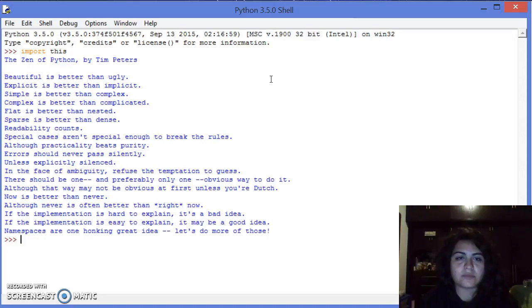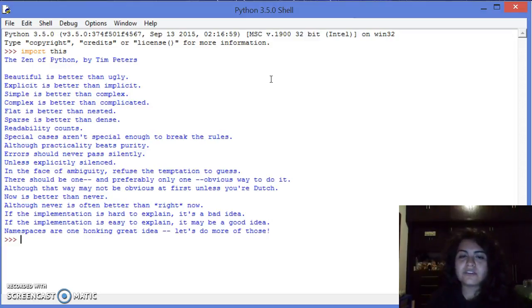Readability counts. Special cases aren't special enough to break the rules. Although practicality beats purity, errors should never pass silently, unless explicitly silenced. In the face of ambiguity, refuse the temptation to guess. There should be one, and preferably only one, obvious way to do it, although that may not be obvious at first unless you're Dutch. Now is better than never, although never is often better than right now.